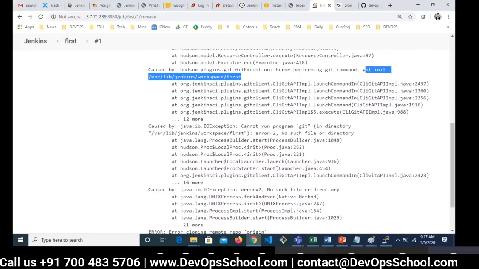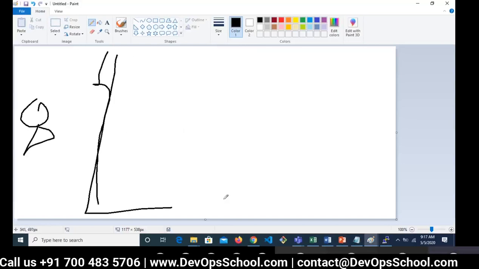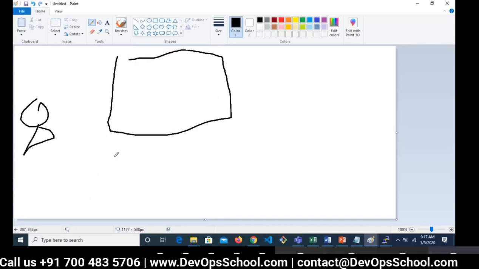So what is this? Git plugin was installed, right? So many people fail to understand this concept actually. Think about it. Forget about Jenkins right now. I am the human being, and when I want to build it, first I will do it on my laptop. These are the things I will do on the laptop. Typical manual process.